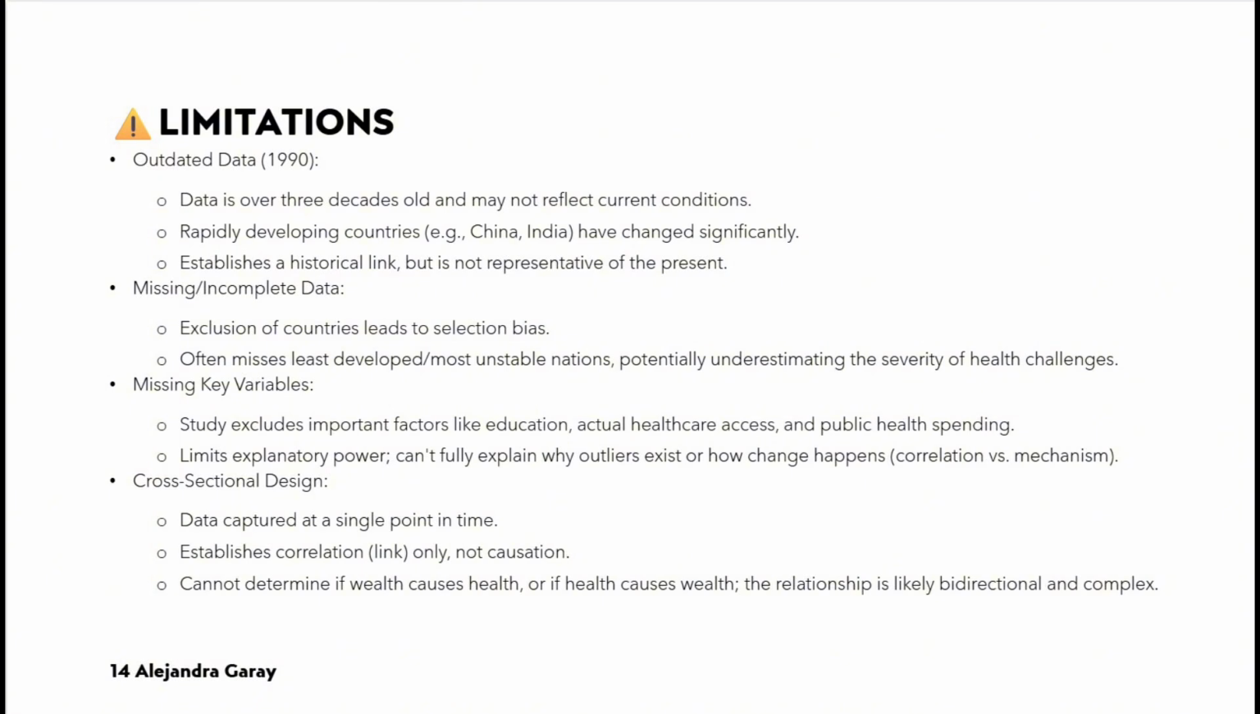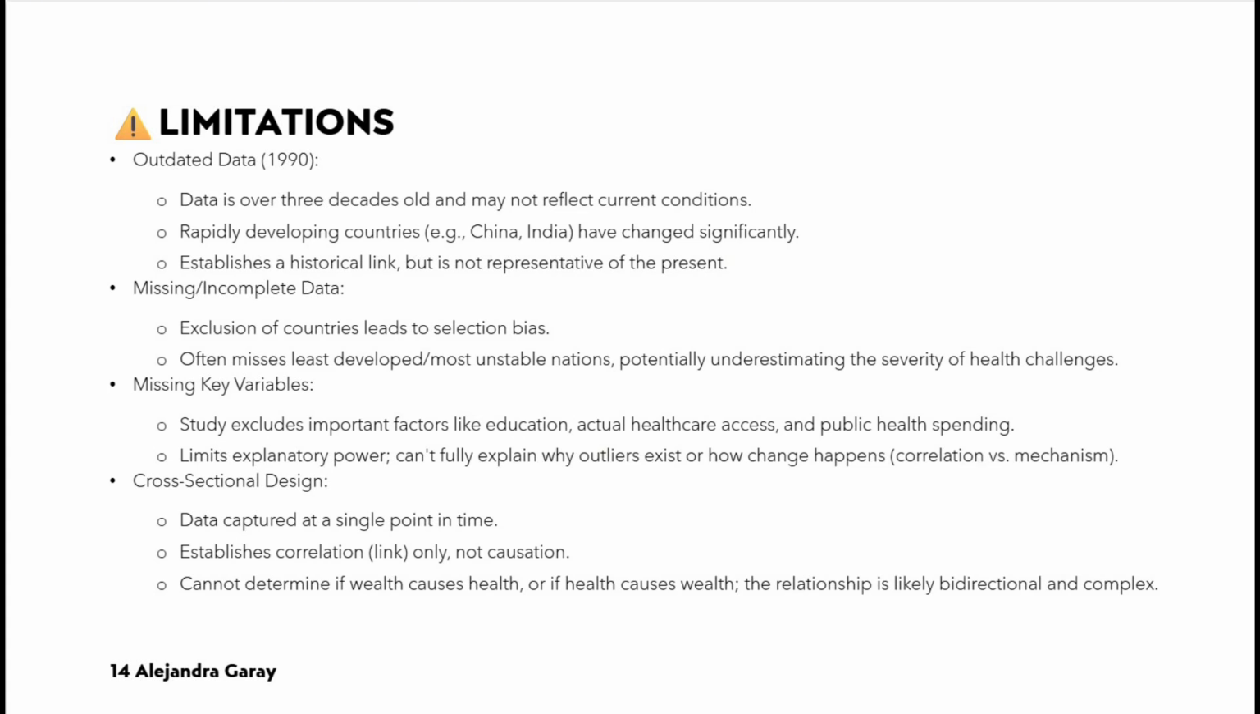Missing or incomplete data. Some countries were excluded or have incomplete health or economic metrics. This introduces selection bias. Often the countries with the most incomplete data are the least developed or most unstable nations. Excluding them means the analysis might underestimate the severity of the health and economic challenges faced by the most vulnerable populations. The relationship might be even stronger and more challenging for LICs than the current data set suggests.